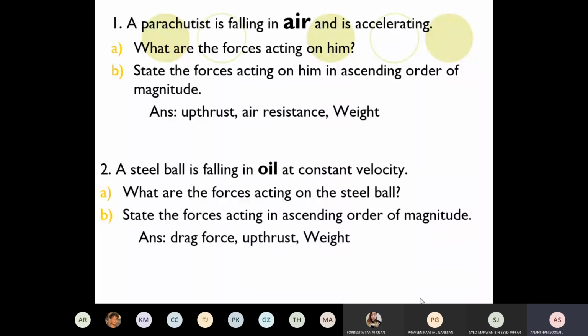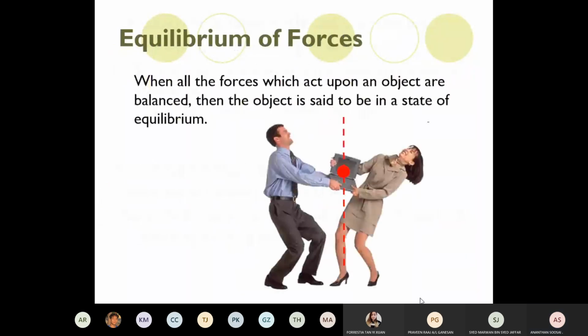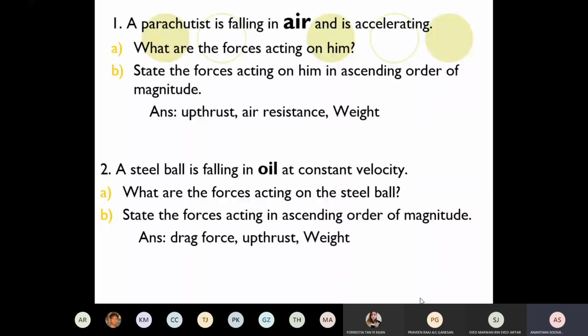Okay, what is the similarity for both of them? What is the similarity of both forces, friction and air resistance? Anyone? What is the similarity? Affected by mass. Both affected by mass. Okay. Any other answer? Both oppose. Very good. Both oppose movement. Good. Okay, so that's about the first part. So types of force is done.